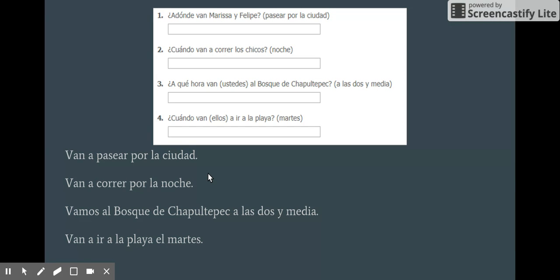Number 2, ¿Cuándo van a correr los chicos? Van a correr por la noche. If you notice, these are both future actions. They're going to do something in the future. Number 3, ¿A qué hora van ustedes al bosque de Chapultepec? Vamos al bosque de Chapultepec a las 2:30. We are going to this place at 2:30.